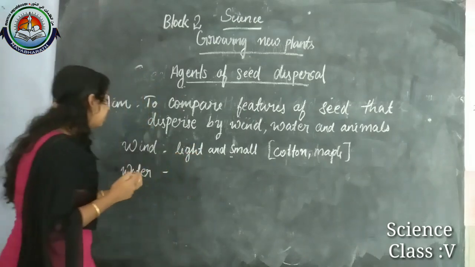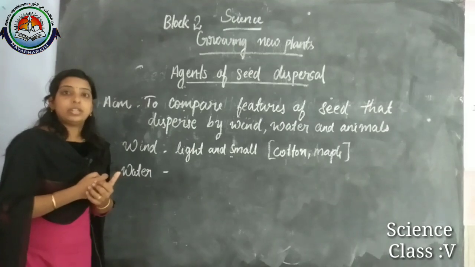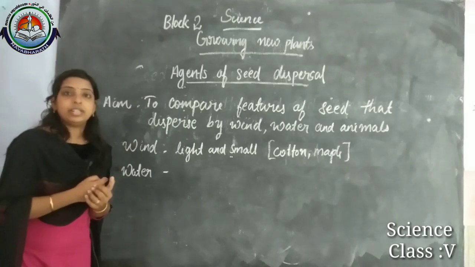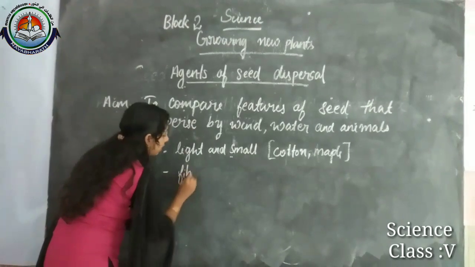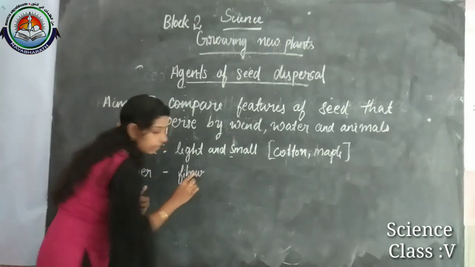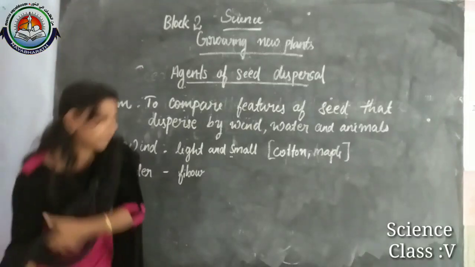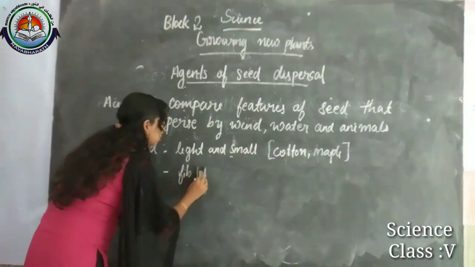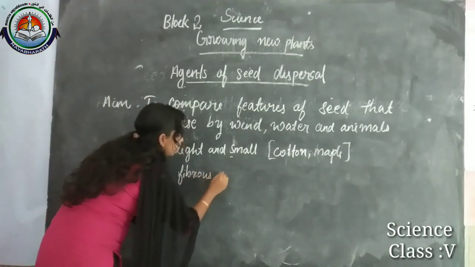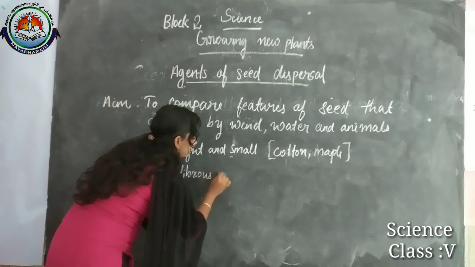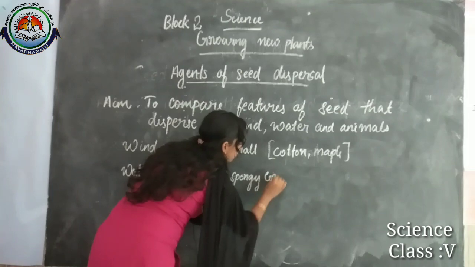So, what is the speciality of seeds dispersed by water? There should be a covering, like a fibrous or spongy covering. We can write it here: fibrous or spongy covering.